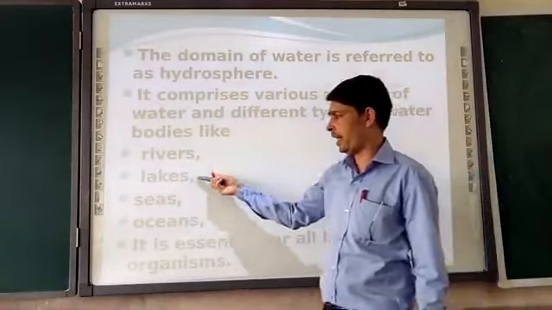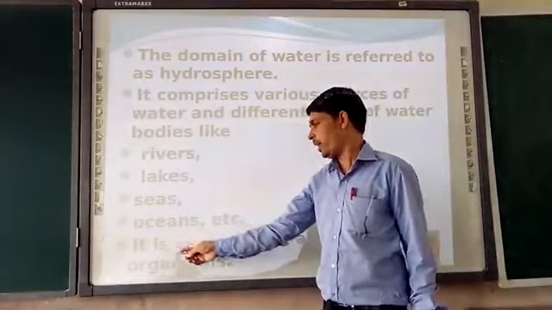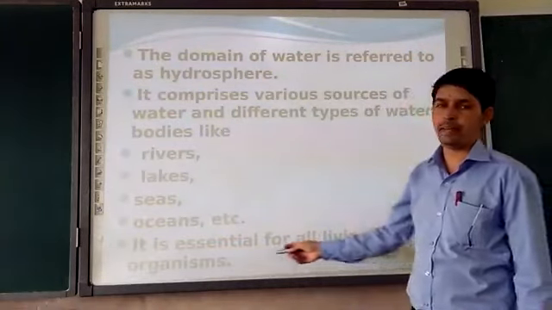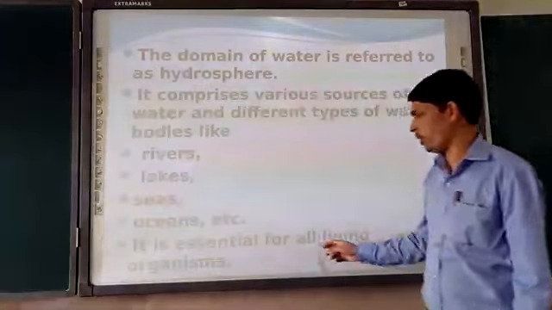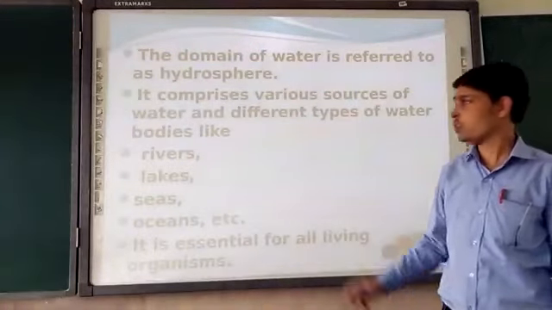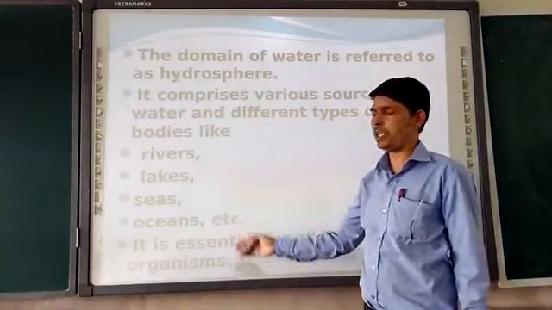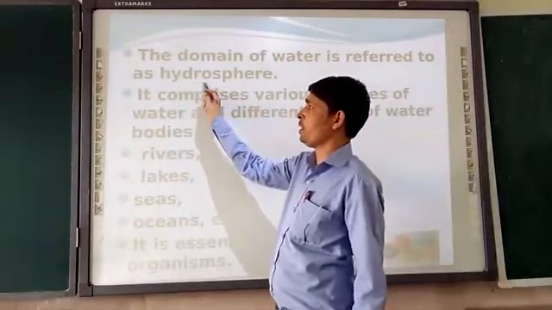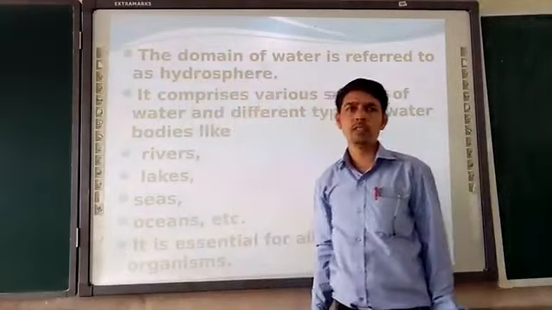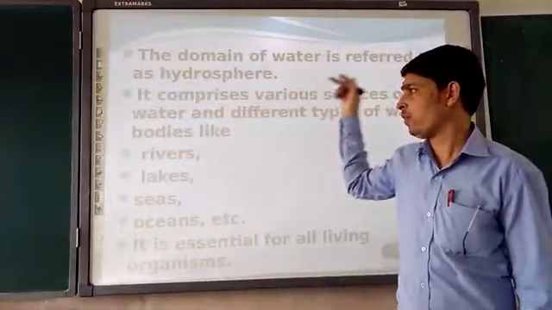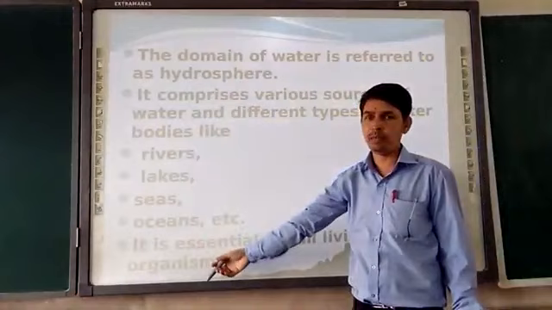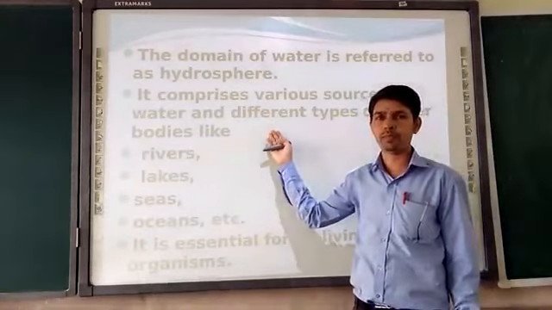Like that, the lake, sea, and ocean are essential for all living organisms. Without water, not a single living organism can survive. So this hydrosphere is very important. Hydro means water, the water sphere. We should never pollute this water because it is an essential feature.